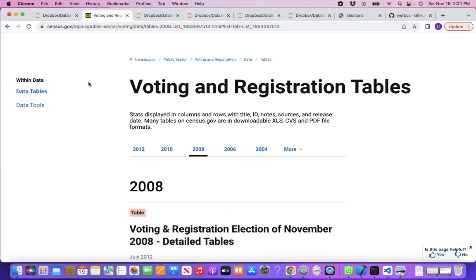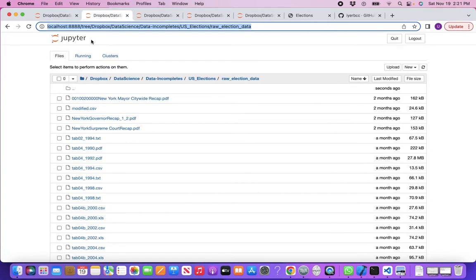My project: predict the population, voting, and registration numbers for the years 2022 to 2030 elections by sex, race, and Hispanic origin for individual states and the United States as a whole. Step 1 is to collect data, which we did. We have collected raw election data.